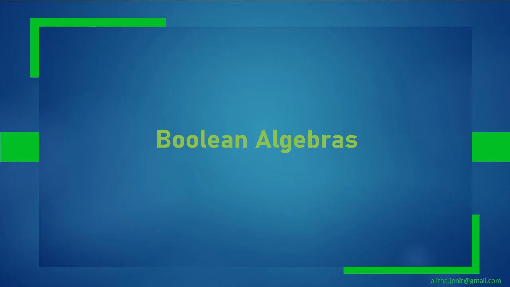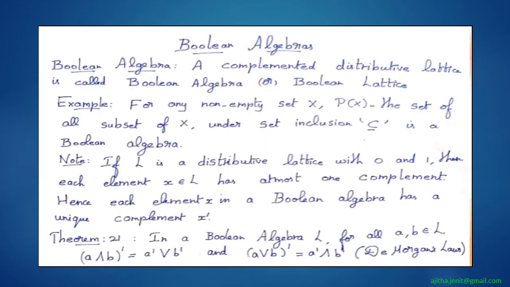Welcome students to the next presentation, and in this presentation we are going to see about Boolean algebras. In the previous presentation I have explained to you the types of lattices: complemented, distributive and modular lattices. And now we are going to see what is a Boolean algebra. A Boolean algebra is nothing but a complemented distributive lattice, and it is also called Boolean lattice.